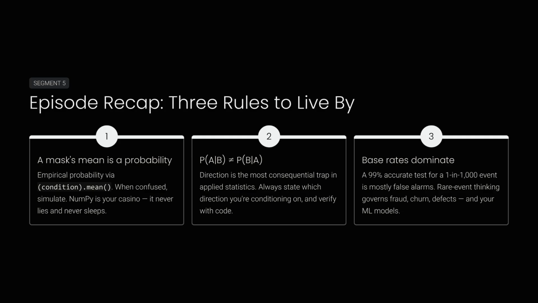To recap our 3 rules, treat averages as probabilities. Watch out for the direction trap in conditional logic, and always remember that Bayes rates dominate. Master these, and you'll navigate uncertainty with confidence.